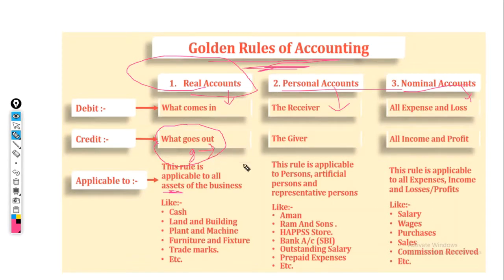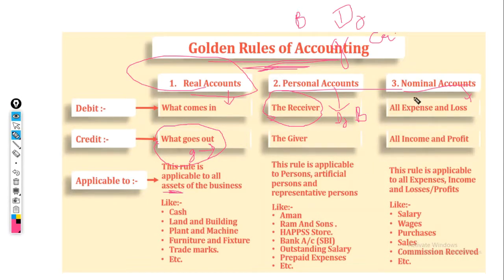And as in the case of Mr. B, Mr. B is the receiver of the goods, hence we debited Mr. B. Hence the transaction was like B debit, goods credit. We'll get to some more examples in this lecture only, so stay tight.